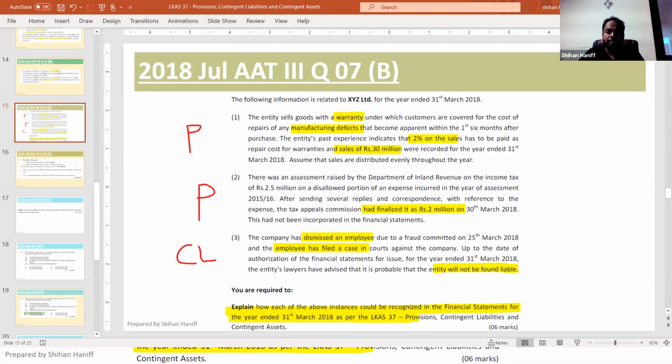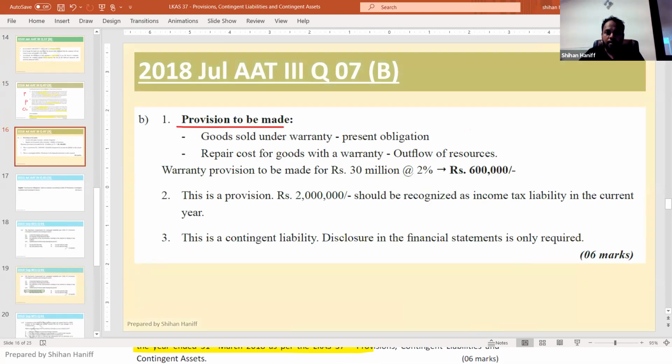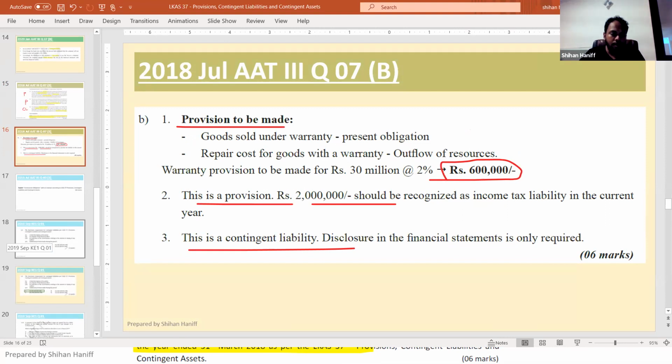So you can see how the questions are checked. Right? So here, number one is a provision, which will be made for 600,000. Number two, this is a provision, 2 million will be recognized. Number three is a contingent liability. Now let's do an MCQ.